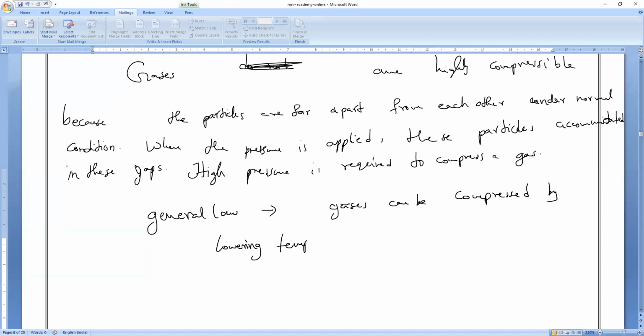Lowering the temperature and applying what? More pressure. Applying pressure. That is what you have to remember. Okay, guys. Clear?